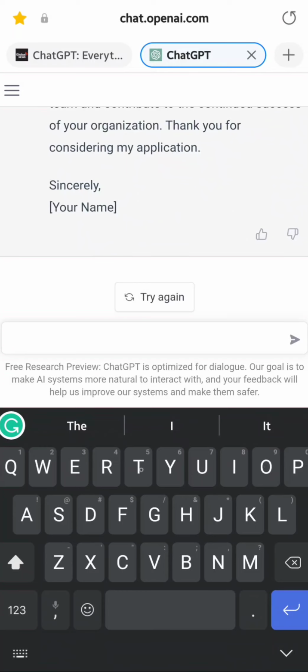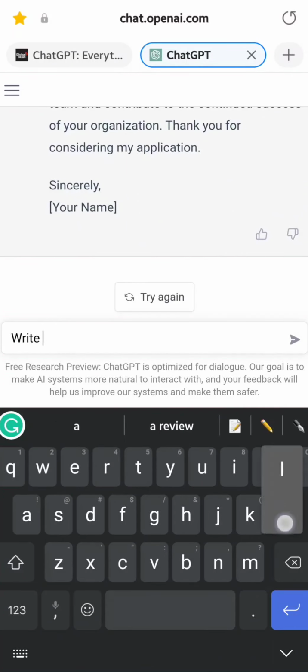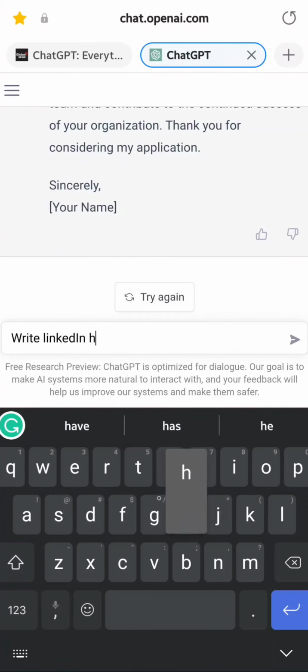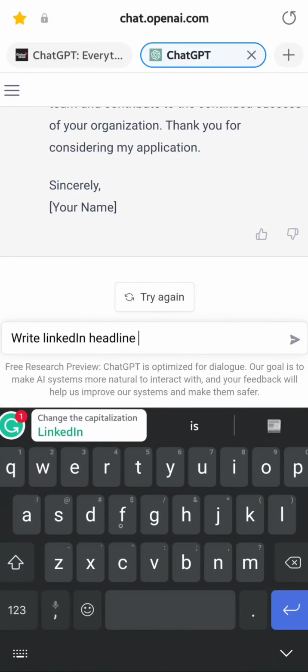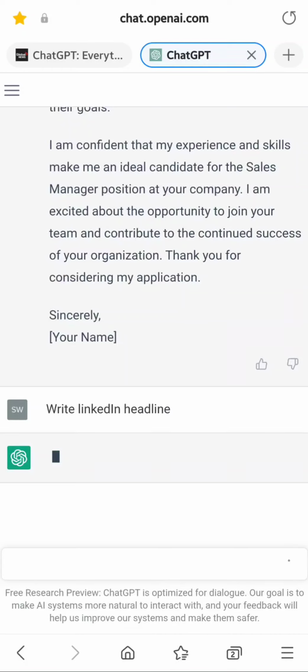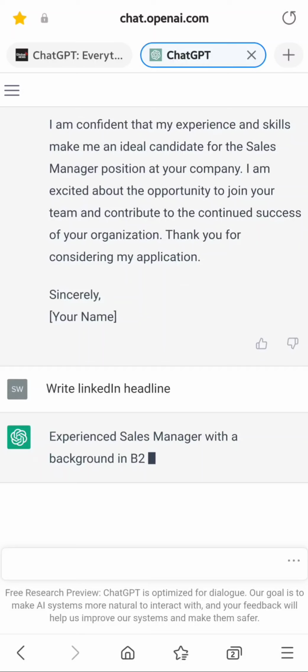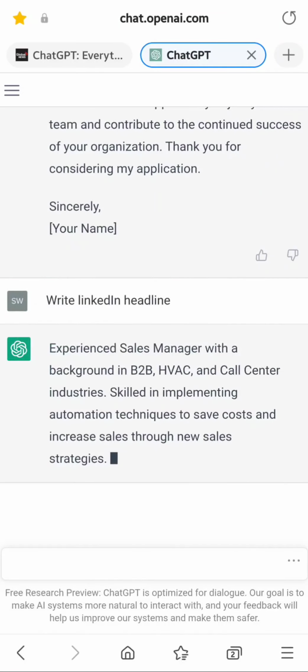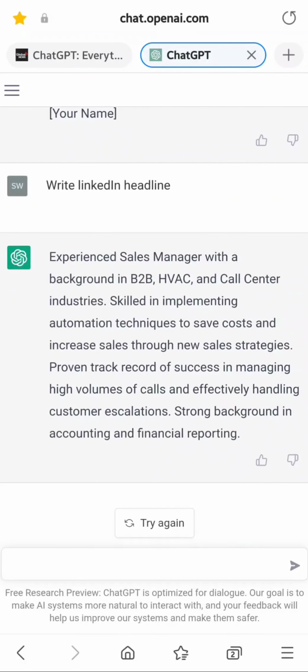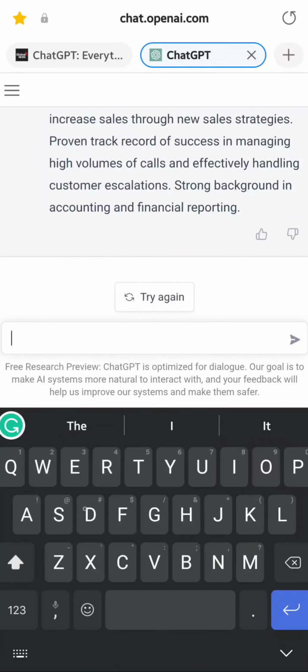So let's try, just a quick tip, write LinkedIn headline. Let's see, without saying anything. Let's see if it actually gives you that without even putting a name to it, the manager's name to it. I doubt it, but let's see. Okay, it's actually putting in there. Well, this is too much of a headline because it has a character limit, but it actually gave you some kind of About Me section.